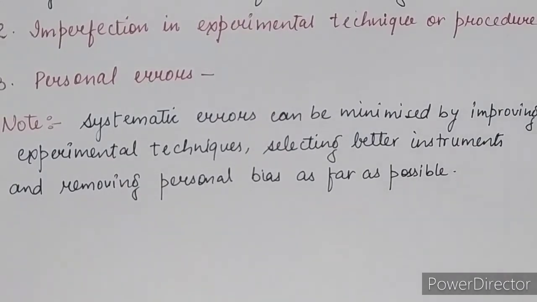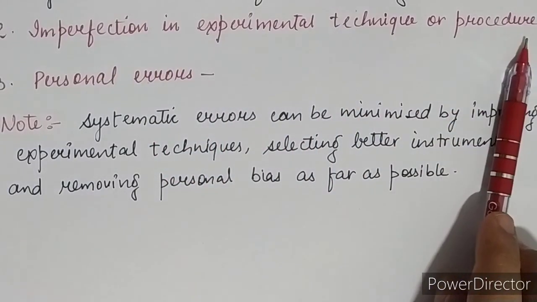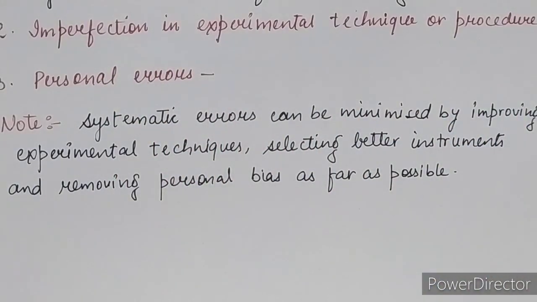Now the second type of error is the random error. That random error we are going to study in our next lecture. Till then, for today's homework, you have to define the imperfection in the experimental technique or procedure and the personal error in your own language.